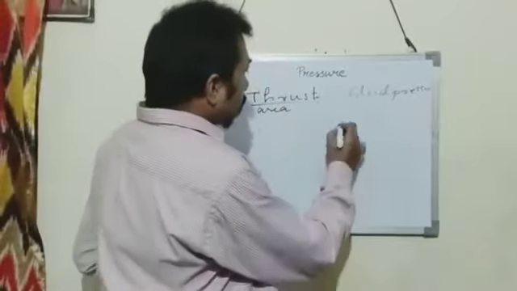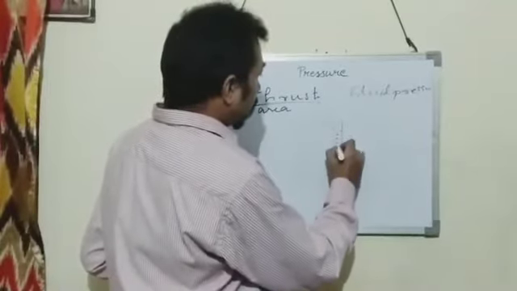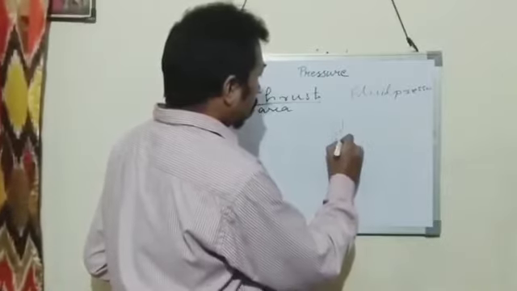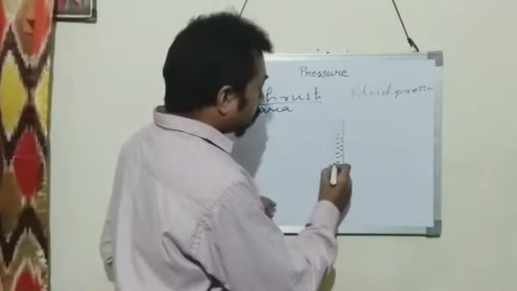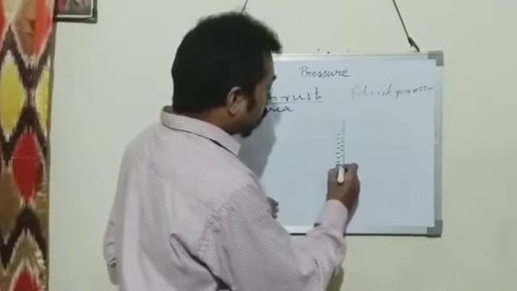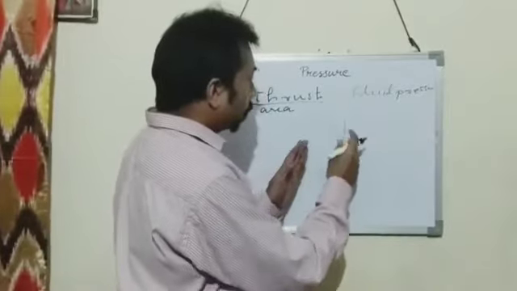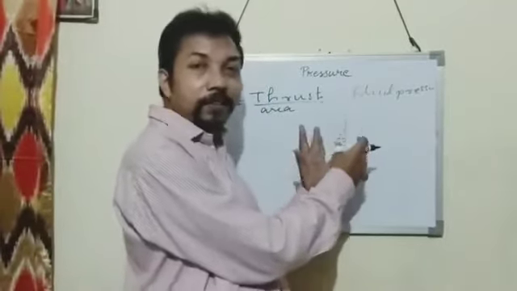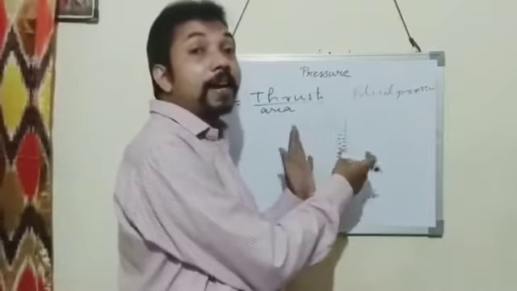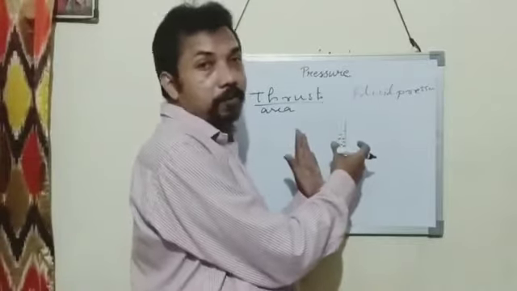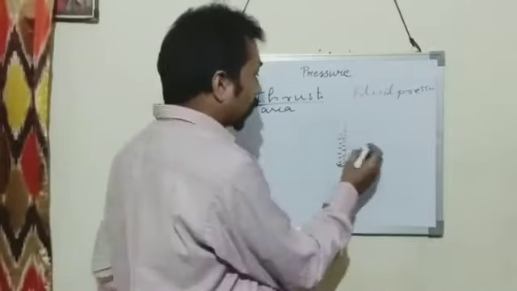A liquid exerts pressure not only on the base, it also exerts pressure on the side of the containing vessel. That is lateral pressure.